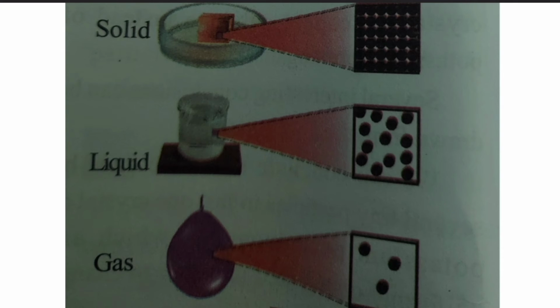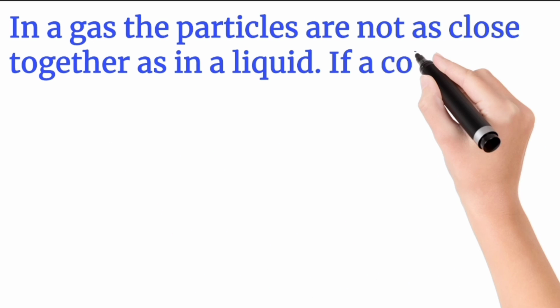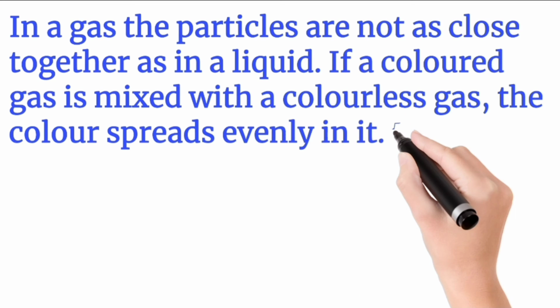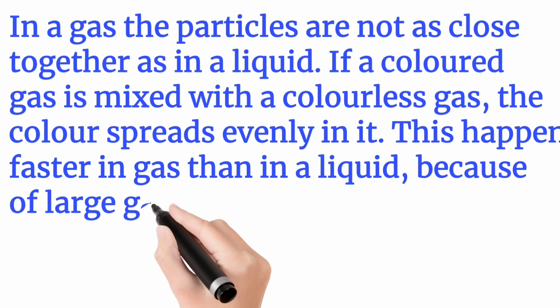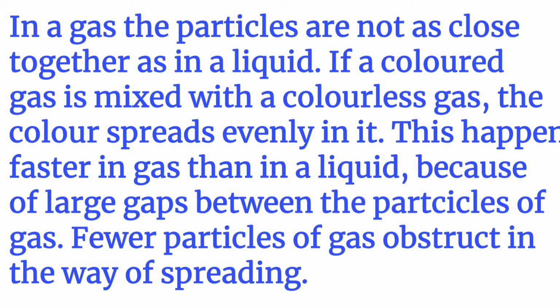So observe the following diagram. Okay, you can see here the diagram which shows the difference in arrangement of particles in solids, liquids and gases. So you can see this in this diagram. So in a gas, the particles are not as close together as in a liquid. Okay. So if a colored gas is mixed with a colorless gas, the color spreads evenly in it. This happens faster in a gas than in a liquid because of large gaps between the particles of gas. Fewer particles of gas obstruct in the way of spreading.